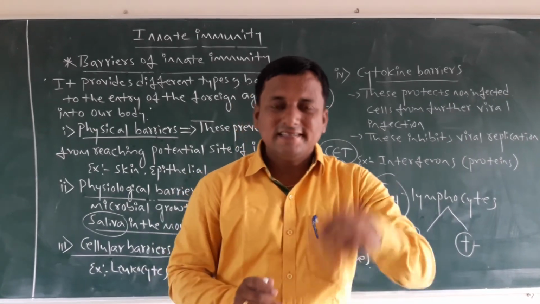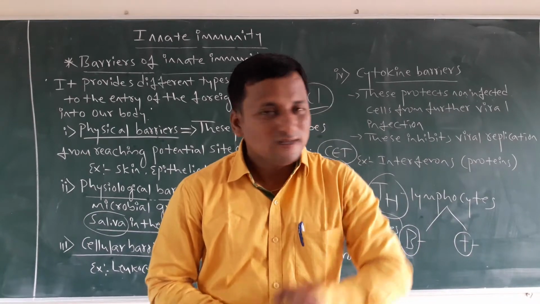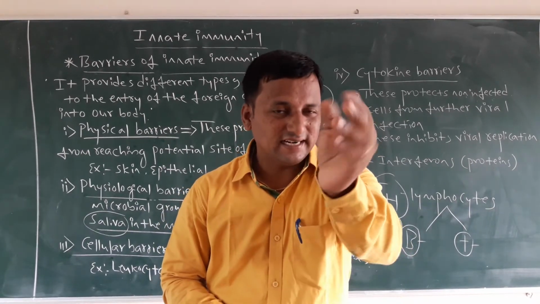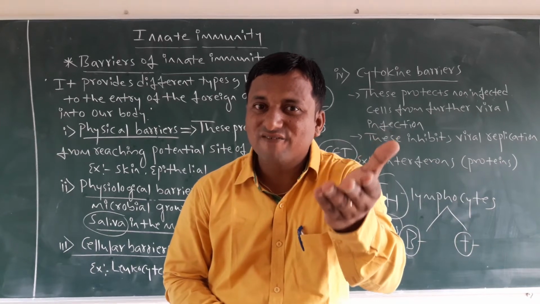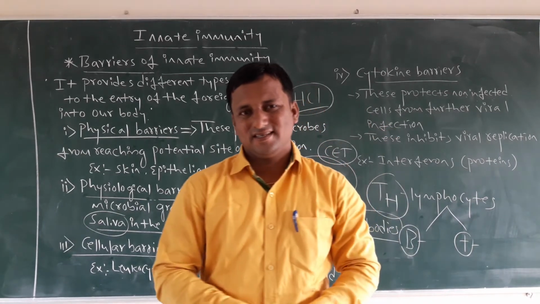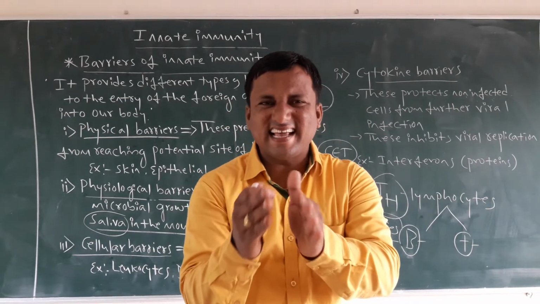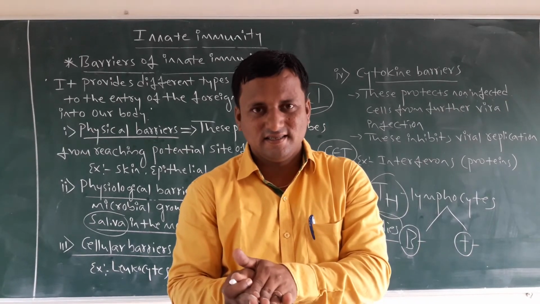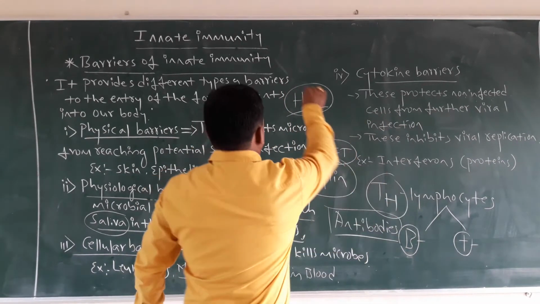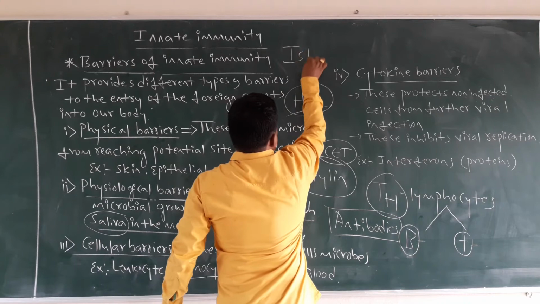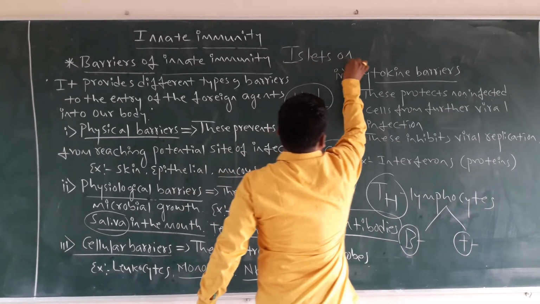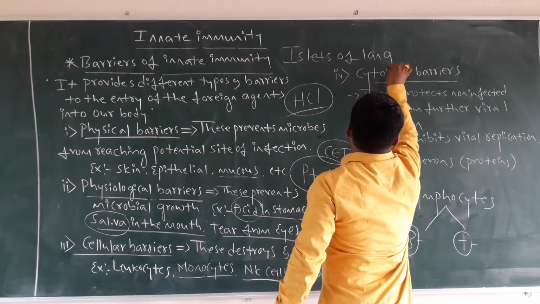These cells are present in one part of the pancreas called the islets of Langerhans. Somebody pronounces it differently.